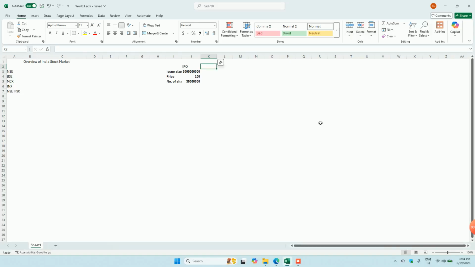Let's say they want to raise 300 crores, and they want the initial share offering price to be 100 rupees. With this, we can back-calculate how many shares this company will float.